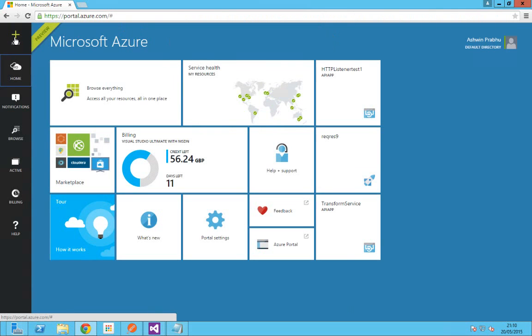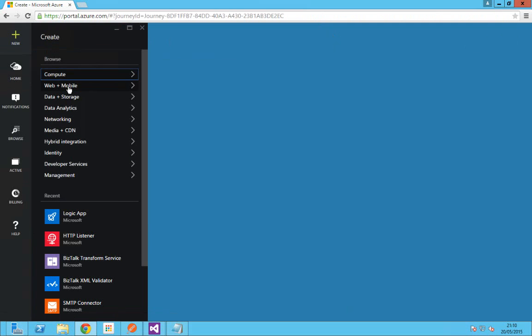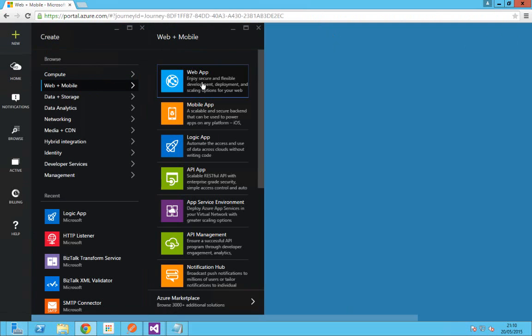So click on the new button here, the plus button. Click on Web plus Mobile, and you will get the logic app here. Web apps, mobile apps, logic apps and API apps are part of the app services, which were previewed on 28th of April 2015. So logic app is part of the app services. When you click on it, you will create one. If you are doing it for the first time, you will not get it here. Otherwise, if you have already done it, for easier access, you can get it here.